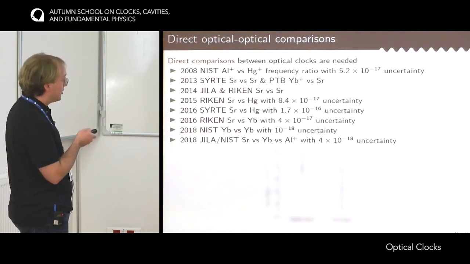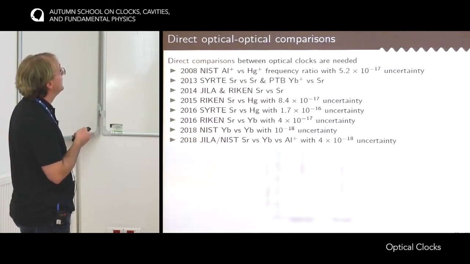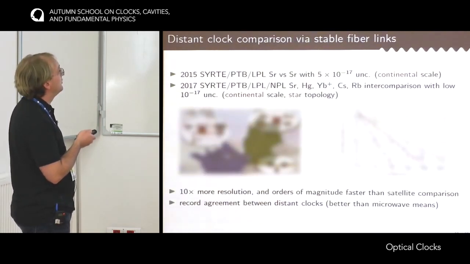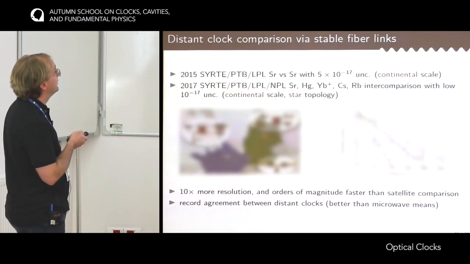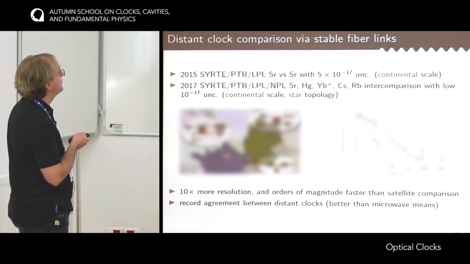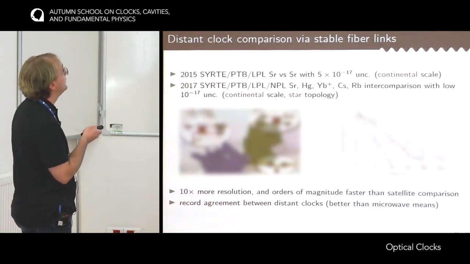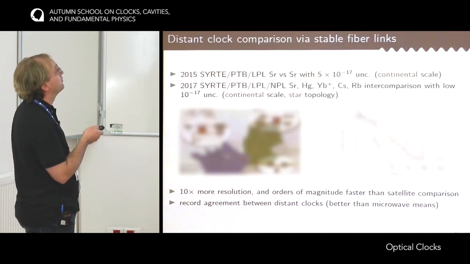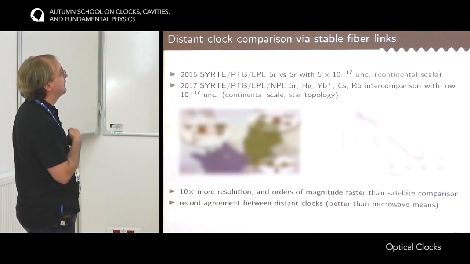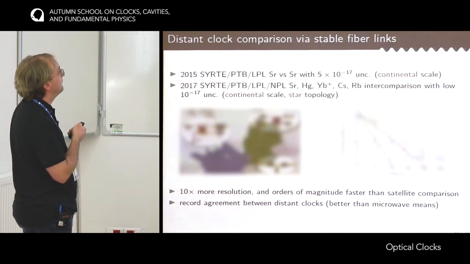But comparing clocks that are built in the same place is limited. It's better if we are able to compare clocks that are built in different places. This is an effort that we have conducted in Europe to connect the metrology labs. Here in this picture, SYRTE to PTB, but now we are also connected to NPL and soon to INRIM, and we hope to extend this network. With this network, we were able to make the first comparison between two remote strontium clocks, with an uncertainty that was better than what was permitted by the cesium before.